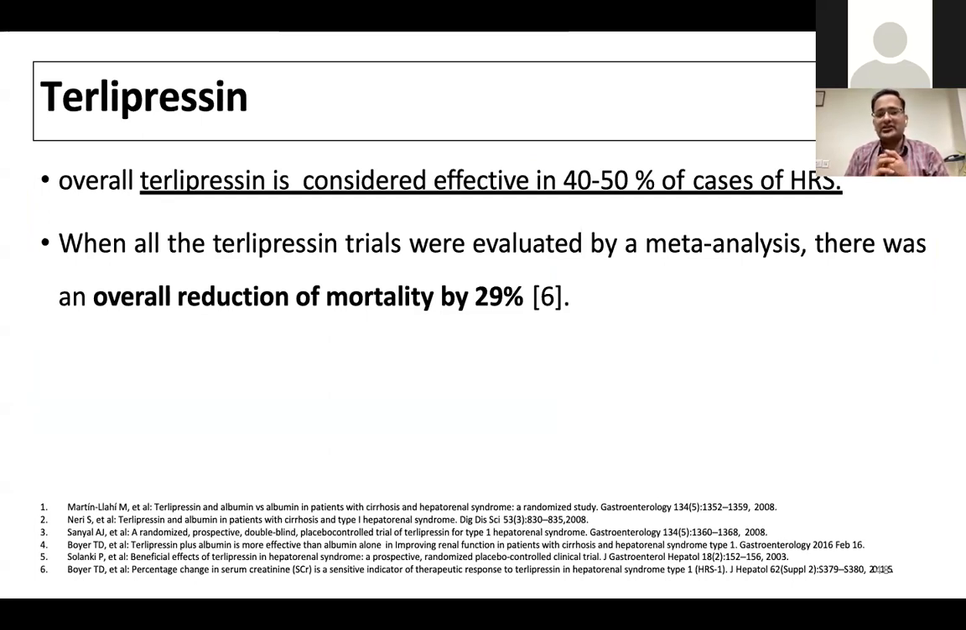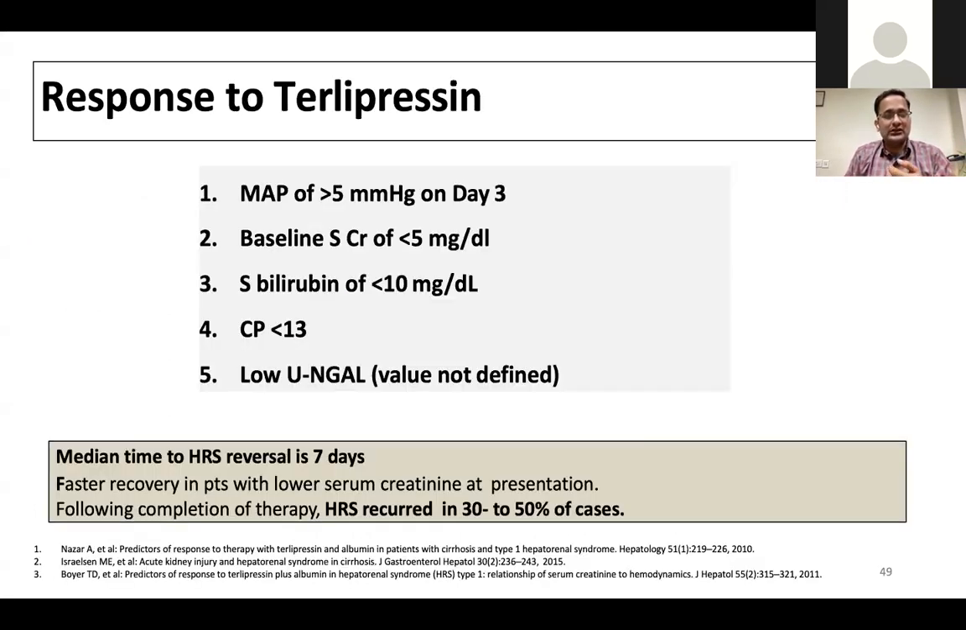Overall, terlipressin is considered to be effective in around half of the patients who have HRS. And in the meta-analysis, the overall reduction in mortality by giving the vasoconstrictor terlipressin is by 30%. So terlipressin can decrease the mortality or improve the survival in patients who have HRS in cirrhosis. So how do we assess whether the patient is responding to terlipressin or not?